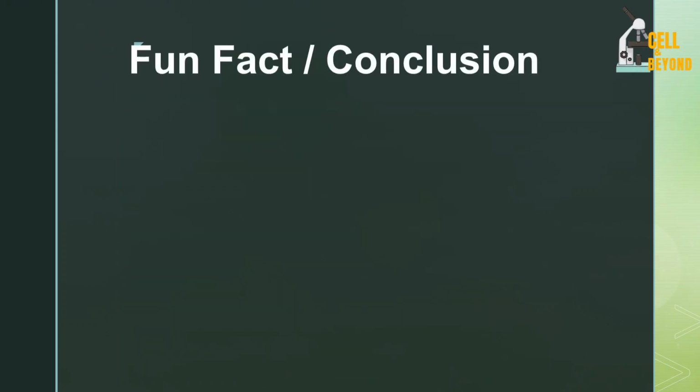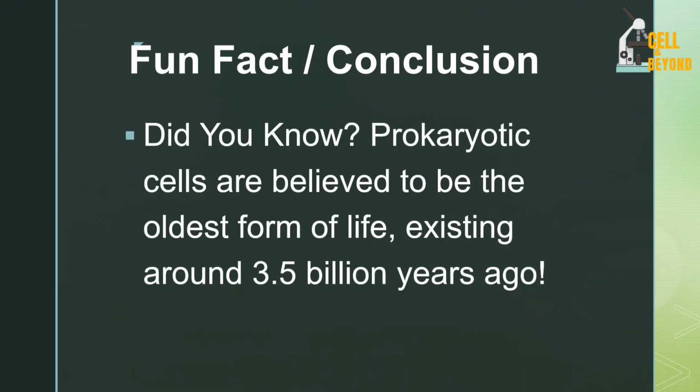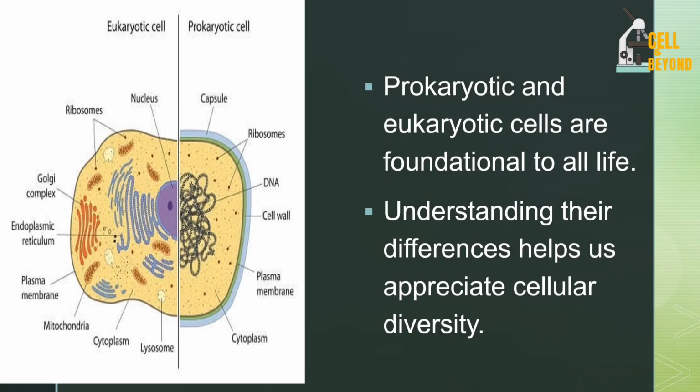Okay, fun fact and conclusion. Did you know prokaryotic cells are believed to be the oldest form of life, existing around 3.5 billion years ago? Wow! Did you know that? Okay, now you know. Look at the image once again, try to refresh your memory. Prokaryotic cells and eukaryotic cells are foundational to all life. Living organisms are made up of cells, either prokaryotic cells or eukaryotic cells. So understanding their differences helps us to appreciate cellular diversity, and it is important for you to understand their differences.